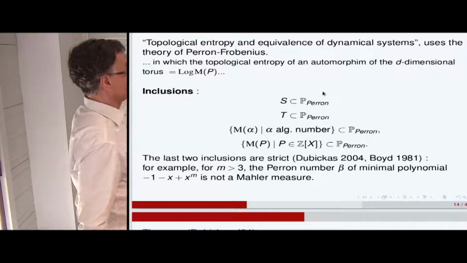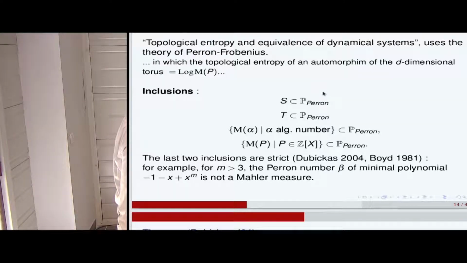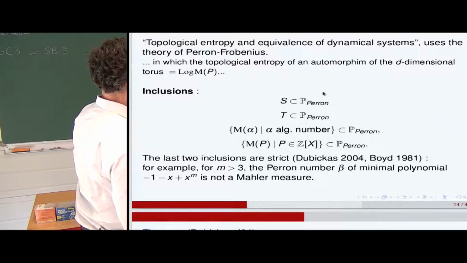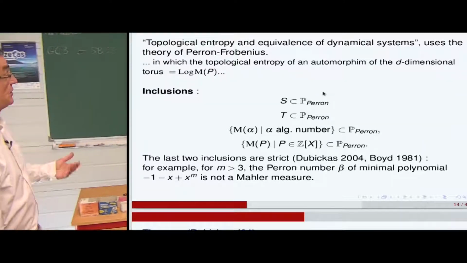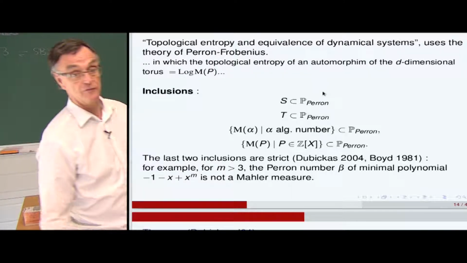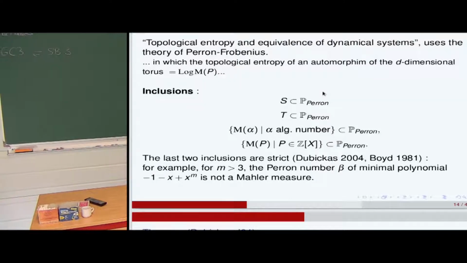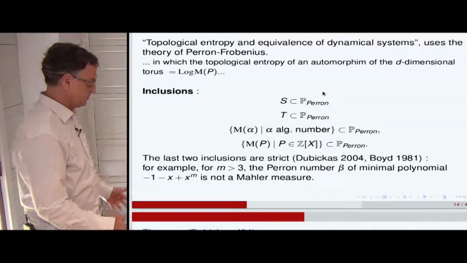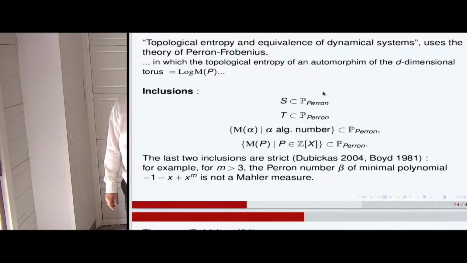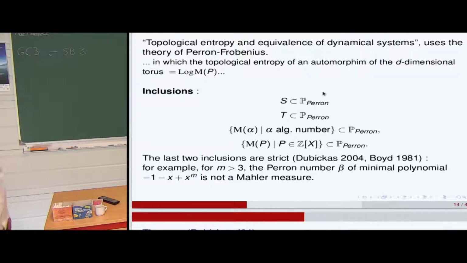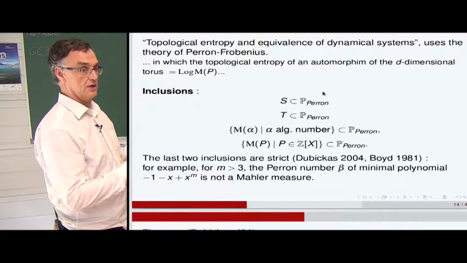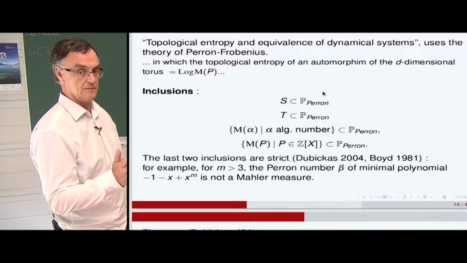So Adler and Marcus use topological theorems of topological entropy and equivalence of dynamical systems, topological dynamical systems, and the theory of Perron-Frobenius. So what is the theory of Perron-Frobenius? If you don't know it, that's addressed to integer square matrices, for which you suppose that a certain power of the matrix has only strictly positive entries.